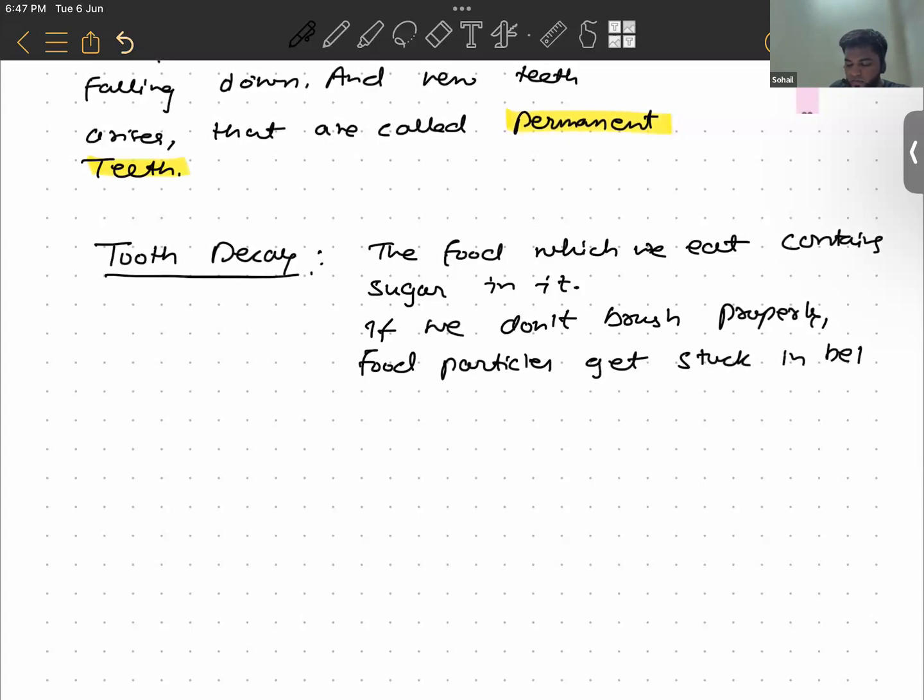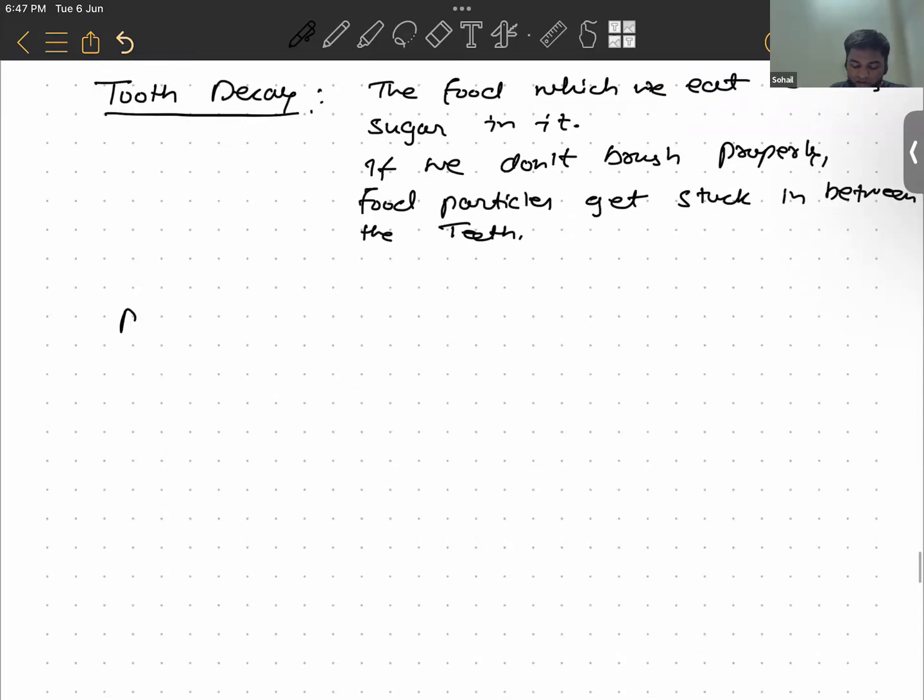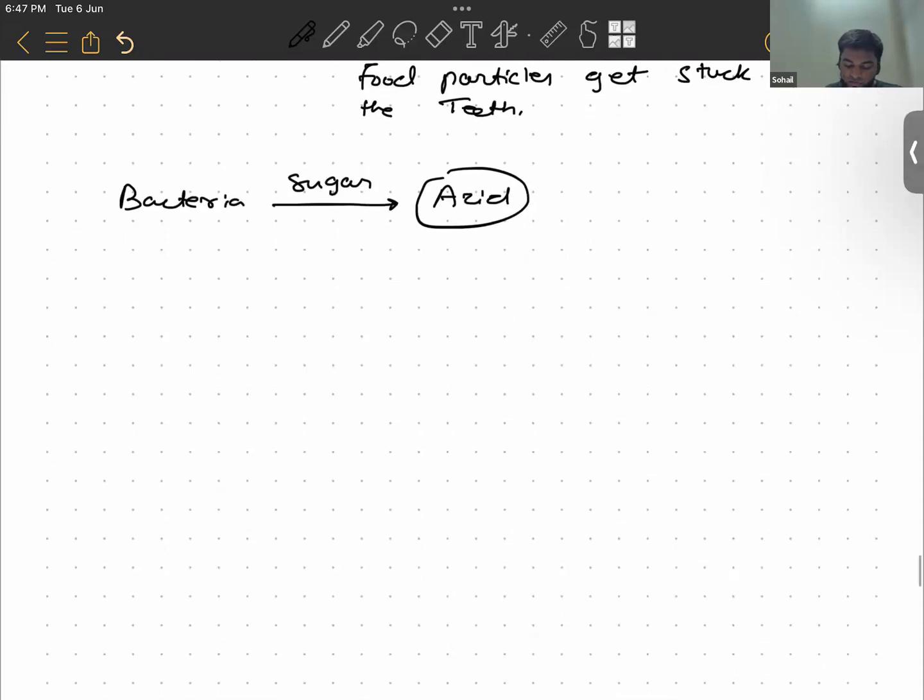Stuck in between the teeth. So the bacteria present in our mouth will convert that sugar into acids, and acids will start to decay the outermost layer of the teeth. If you see the teeth, it looks something like this. This is the outermost layer, and this is the second layer. The outermost layer of a tooth is called enamel, right?